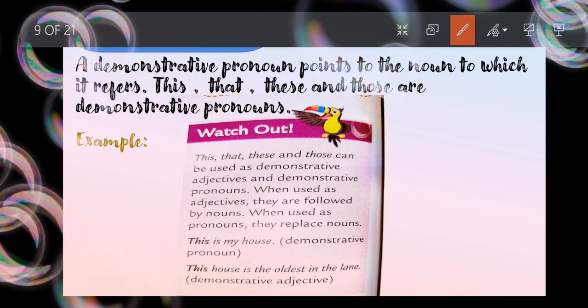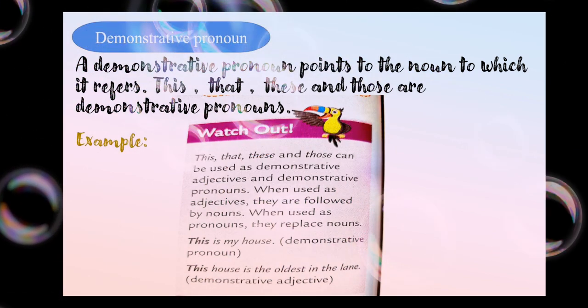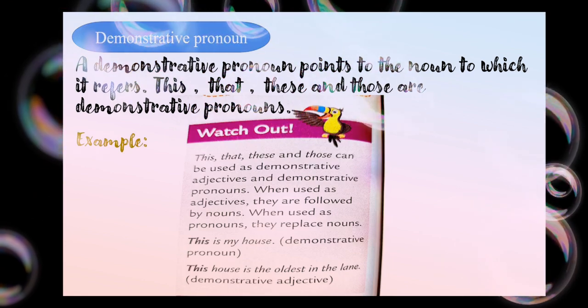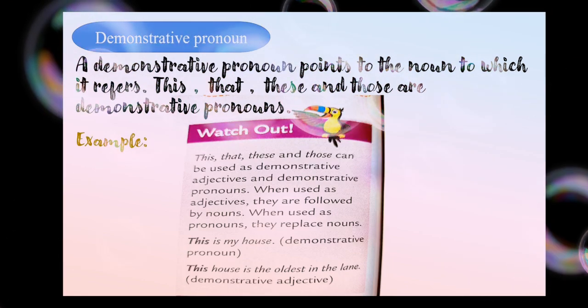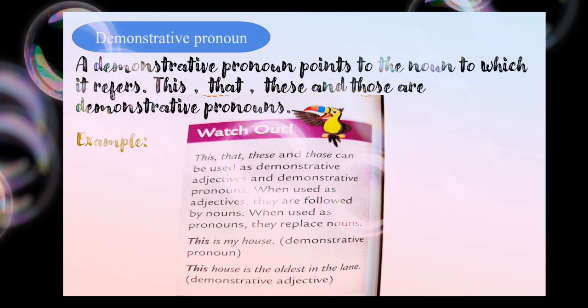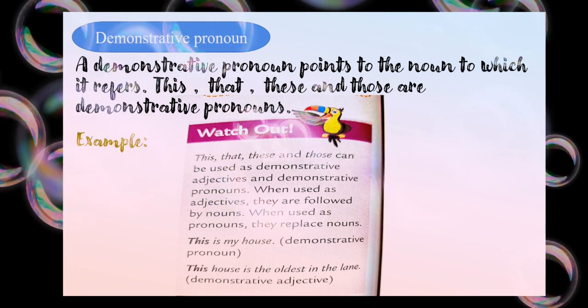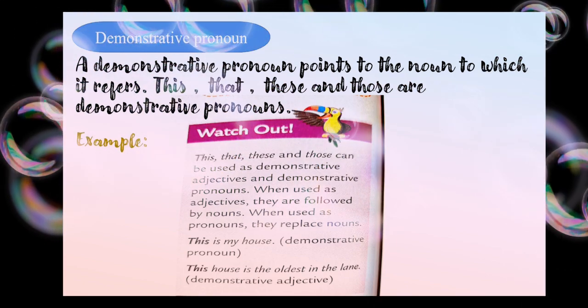Very easy, very simple. You simply have to keep in mind that a pronoun, as my teacher told me, is used in place of a noun, but when there is a noun following this, that, those, these, then it is said to be a demonstrative adjective. Yes, so here we have finished with the demonstrative pronoun. Let's jump to the next one.